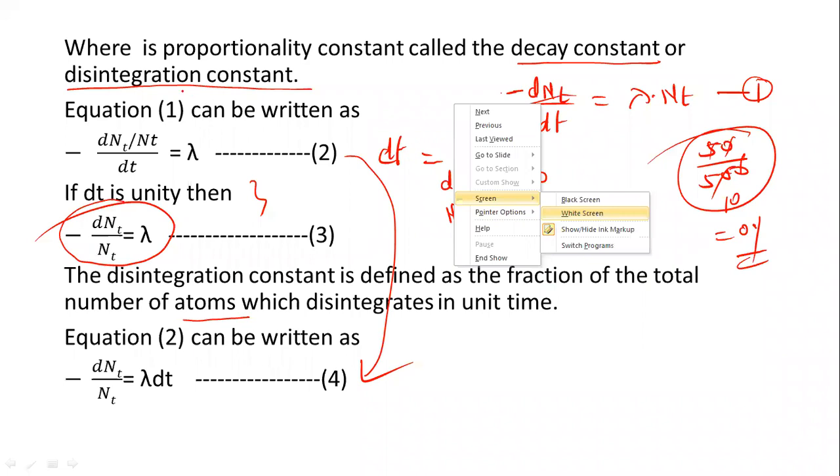Once again, I would like to write here the rate of disintegration, or rate of decay. So the rate of disintegration is equal to dNt divided by dt, the number of nuclei disintegrating per unit time.